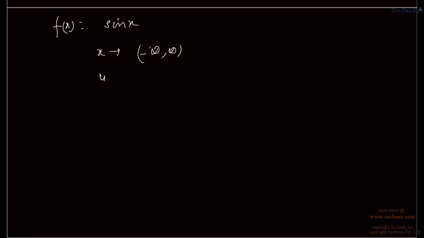And range is from minus 1 to plus 1, right? And here codomain is also minus infinity to infinity. Generally if codomain is not mentioned, then we will be taking minus infinity to plus infinity. So here also range is only a part of codomain. So this is also an into function. Okay.